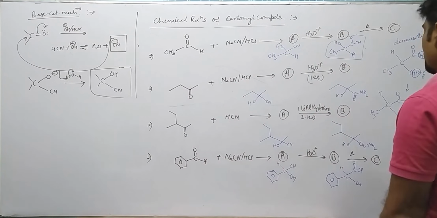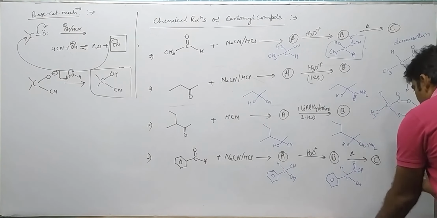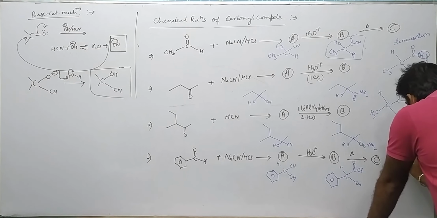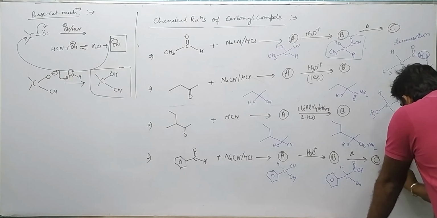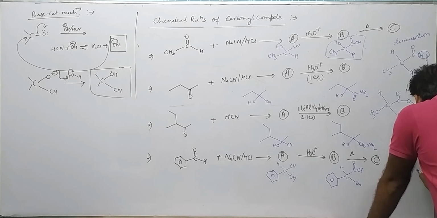Again, this is an alpha hydroxy acid. Upon heating, it undergoes dimerization and forms the corresponding dimer as CH, over here Ph, at this place OH, at this place C double bond O, OH, which is attached with OH, C double bond O, OH, over here H, at this place Ph.